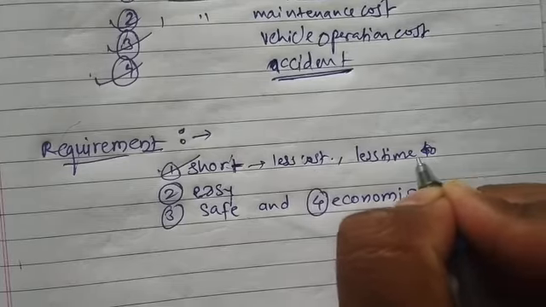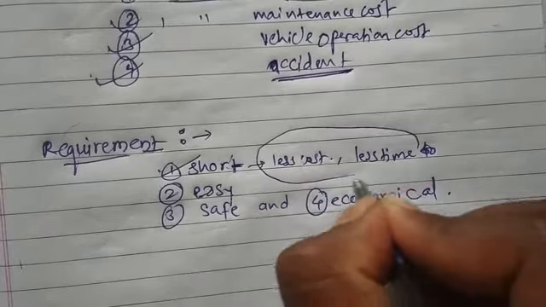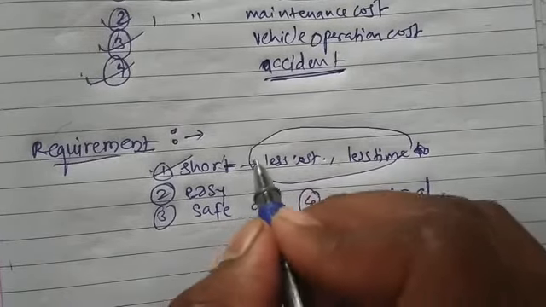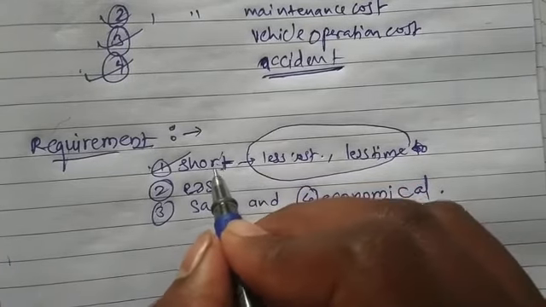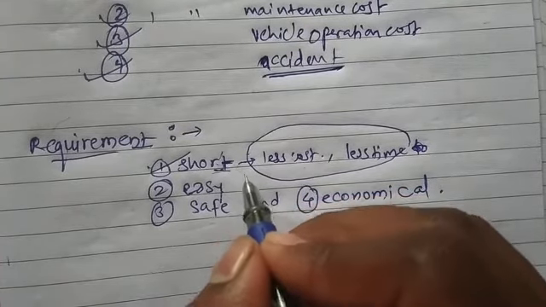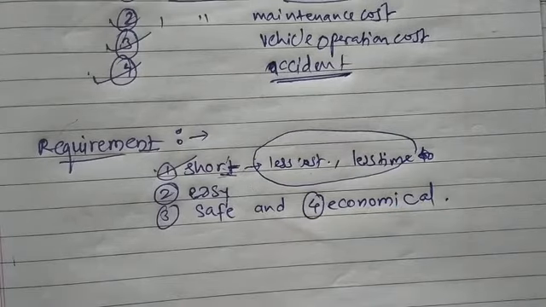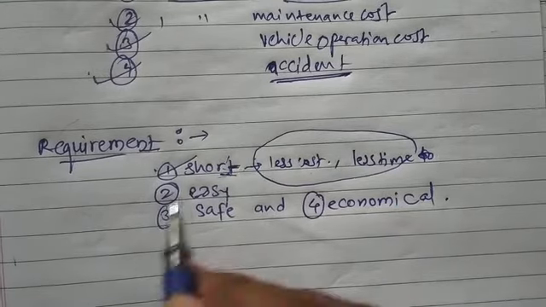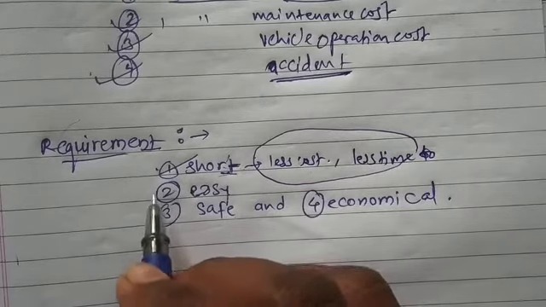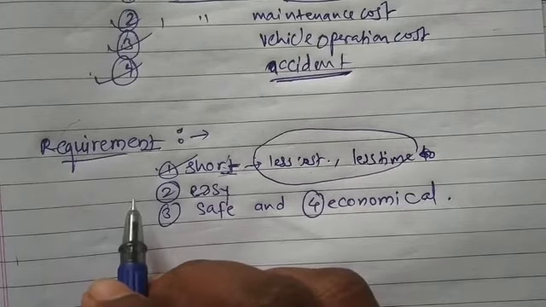Okay, so these are main 2 advantages. Because of this, we want to provide shortest length for roads between any 2 places. Okay, so the first requirement of good road is the road should be short.